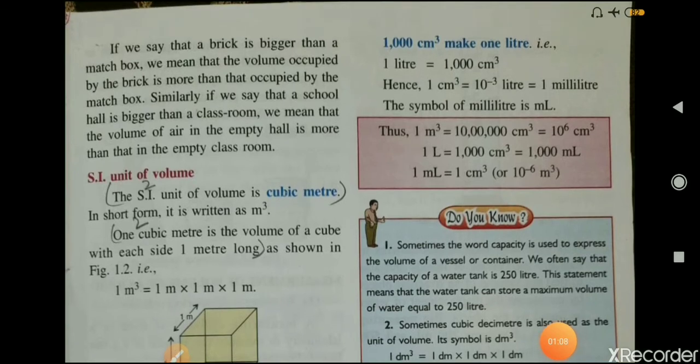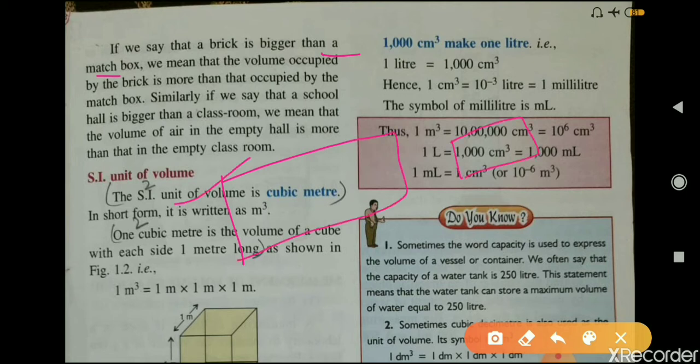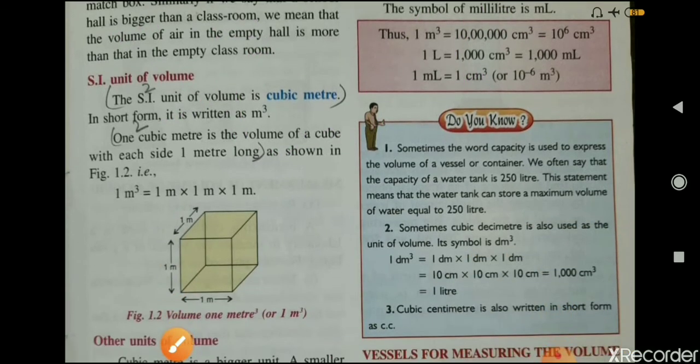If we say that a brick is bigger than a matchbox, we mean that suppose this is a brick and this is a matchbox. So if we say that a brick is bigger than a matchbox, we mean that the volume occupied by the brick is more than that occupied by the matchbox. Similarly, if we say that a school hall is bigger than a classroom, we mean that the volume of air in the empty hall is more than the volume in the empty classroom. Okay. Now SI unit of volume.